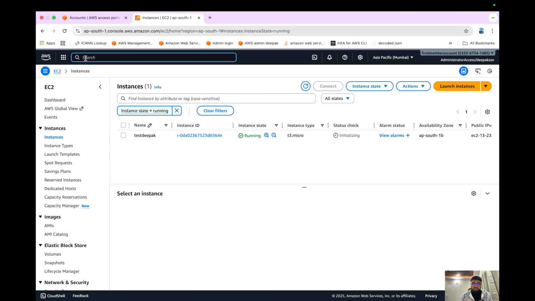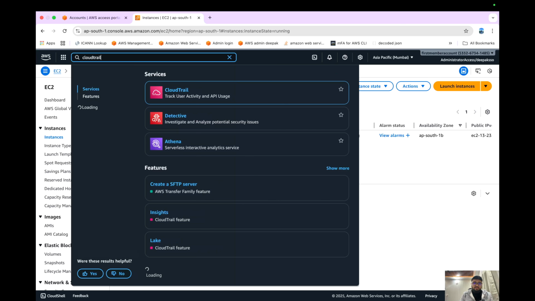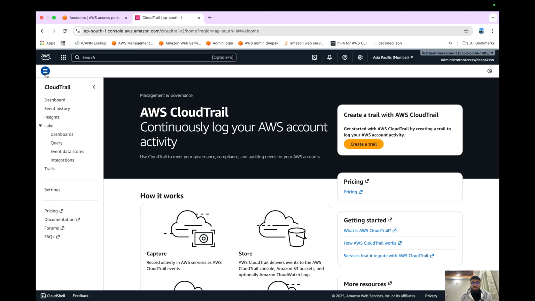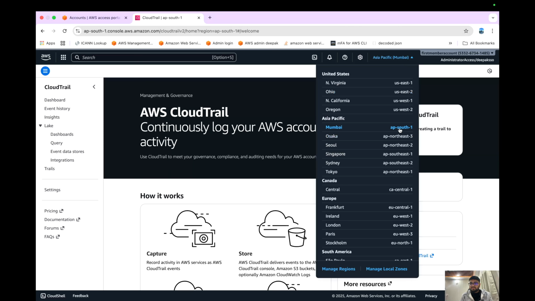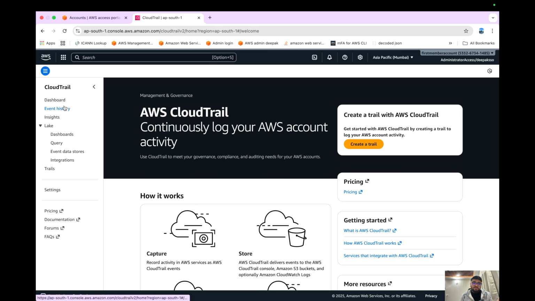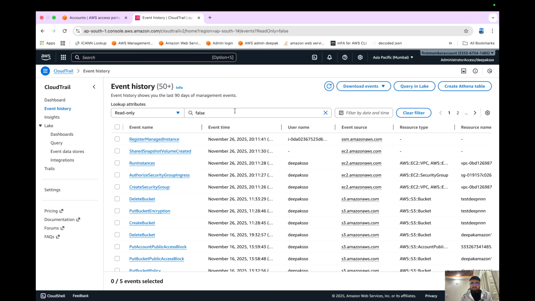Now let's go to CloudTrail. CloudTrail is one of the accounting services provided by AWS, right? And if you see here, this is the event history that I was talking about. Which events appear in event history in AP South 1 region? As you can see, I'm in the AP South 1 region, marked with blue. There's one catch: whatever API call has been triggered, it takes a maximum of about 15 minutes for the events to appear in the event history. But yeah, let's see if it's showing up or not.